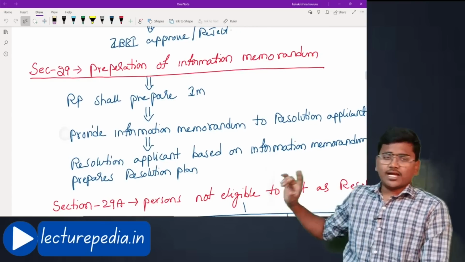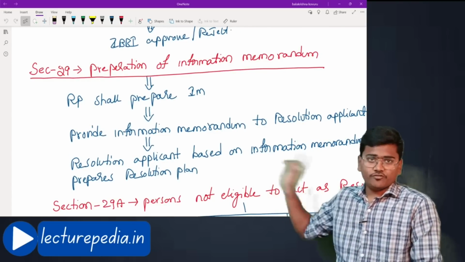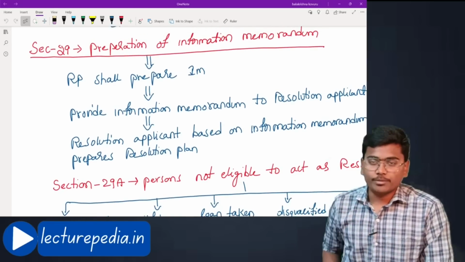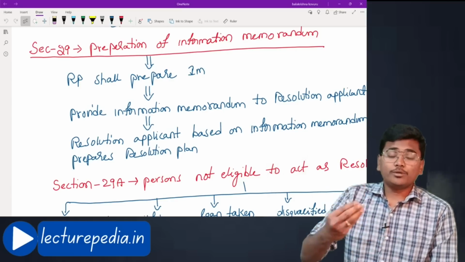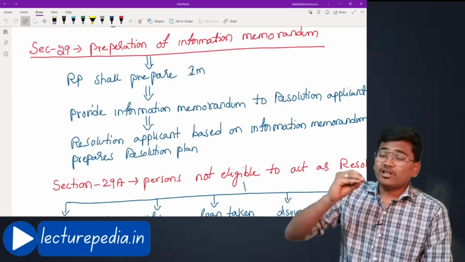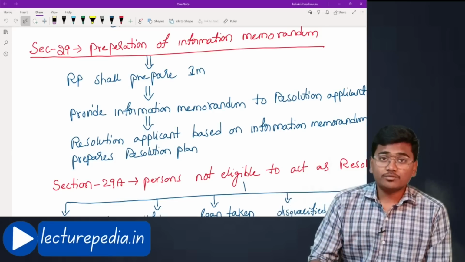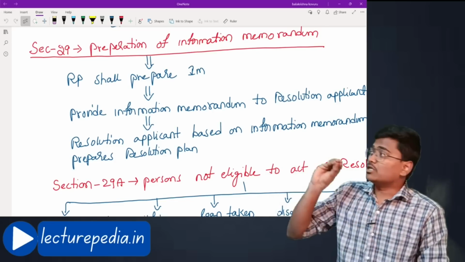Section number 29, I have already explained you this, preparation of information memorandum. Who will prepare information memorandum? Resolution professional will prepare the information memorandum. What will be present in this information memorandum? All the details relating to the company will be present in this information memorandum. To whom will this information memorandum be given? It will be given to the resolution applicants.